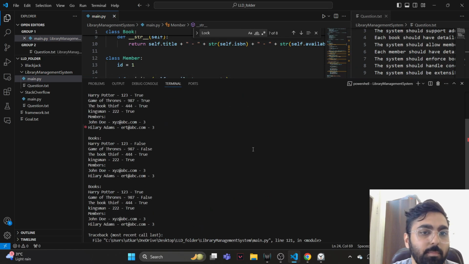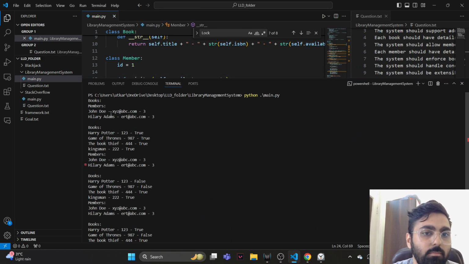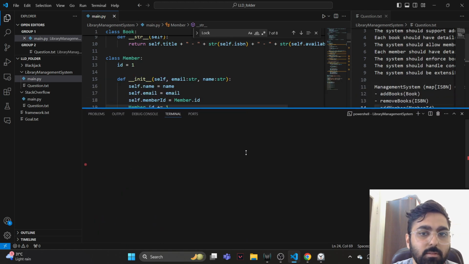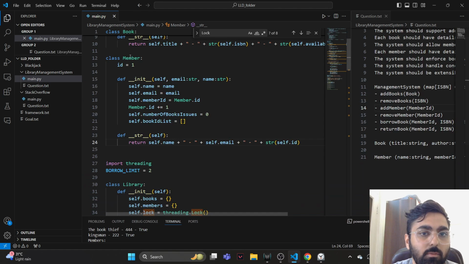Okay, let's go. Oh, they take it as the same member ID. That's the problem, right? It's taking it as the same member ID for some reason, which it should not do. When we instantiate a member, what are we doing? We do self.member ID equal to member.id, and then we add 1 to the ID, right?